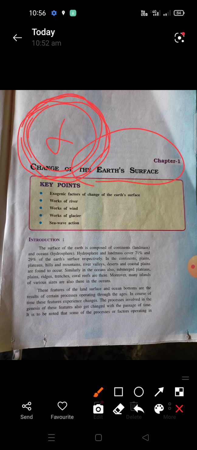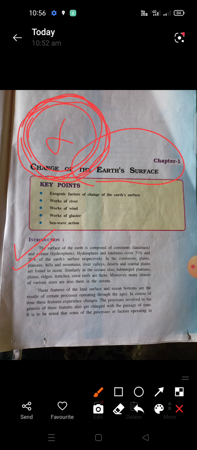On this surface, we have rivers, hills, mountains, plain areas, and plateau areas. So this surface changes time by time. Sometimes it changes quickly, sometimes it takes a very long time. So this is the earth's surface.